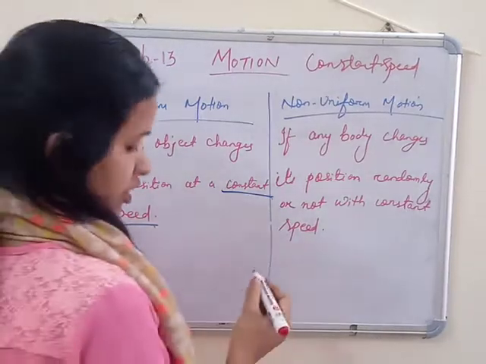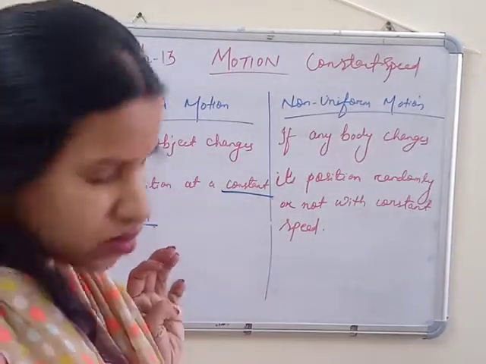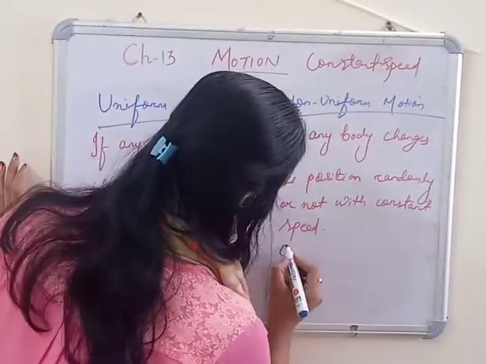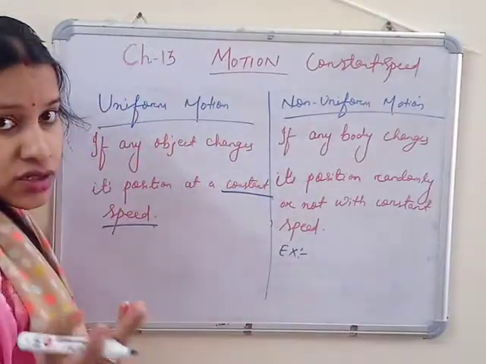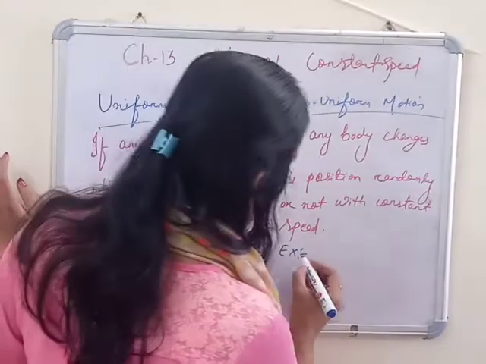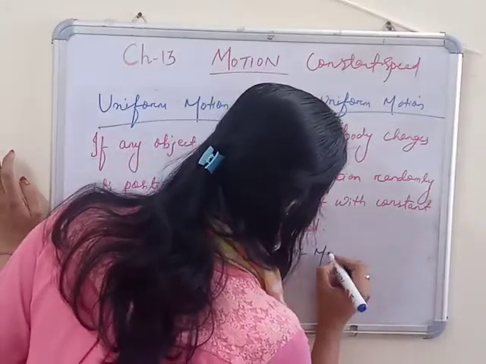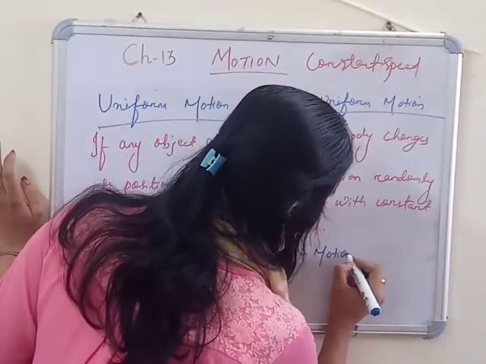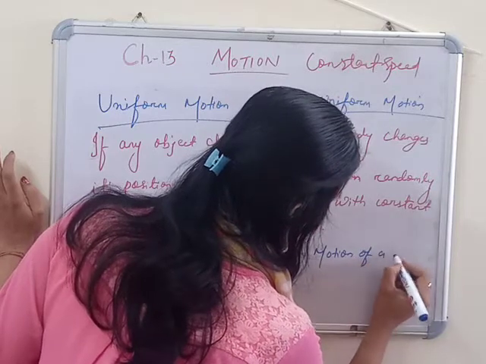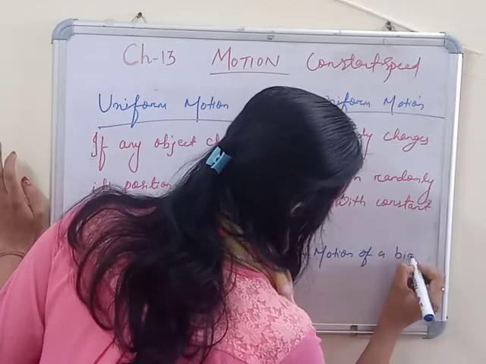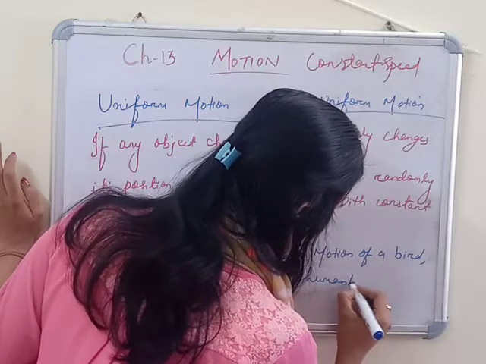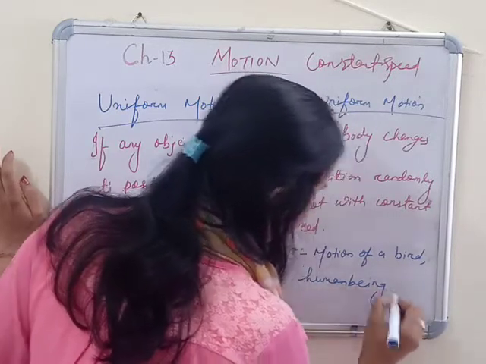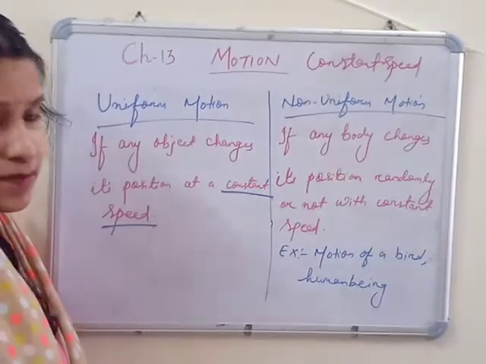If I give an example of this, you can write that the motion of a human being is also not constant. You can say the motion of a bird or human being is not uniform, because we are not going to cover the same distance in the same interval of time.